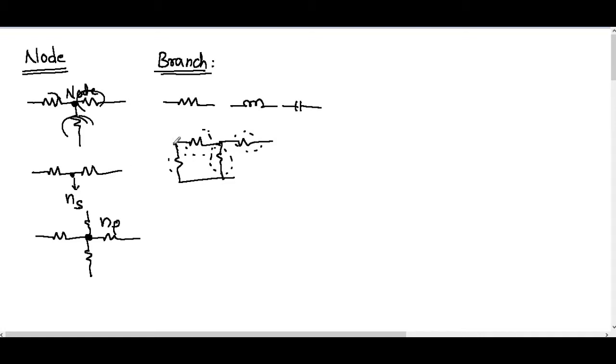We know that this is one node, and this is another node. The element which connects between two nodes is nothing but a branch. In other words, the element that connects between two nodes is a branch. This is what a branch is. The next definition is loop.